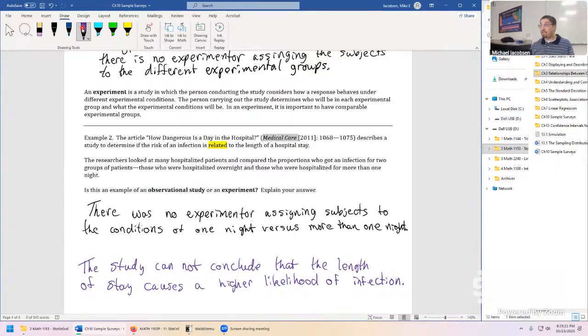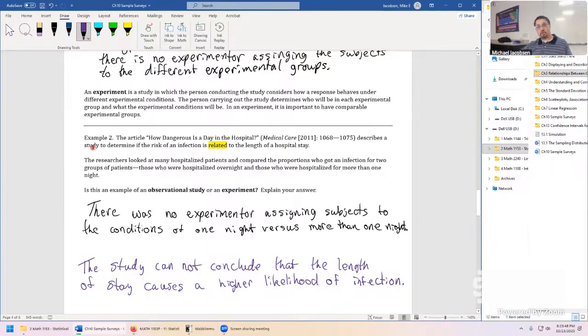And it seems frustrating because we might want to bring in our own subjective intuition into this. We might want to say, just from what we expect, we think staying in the hospital longer could cause me to be more likely to get an infection. But that's not the conclusion at all that this study could ever give. That's why they said related. Anything that hinted at cause and effect would have been really bad in this journal.